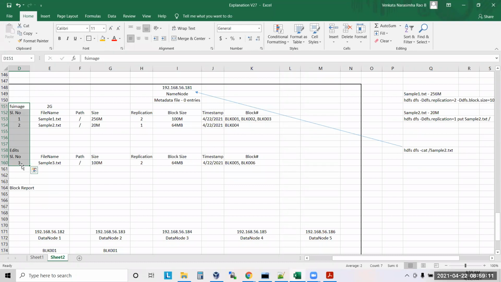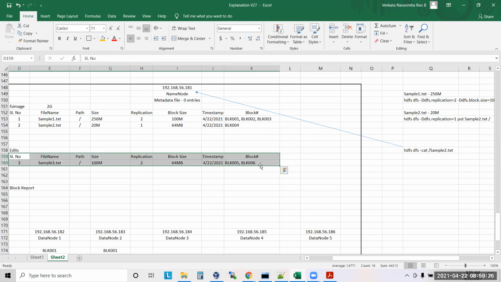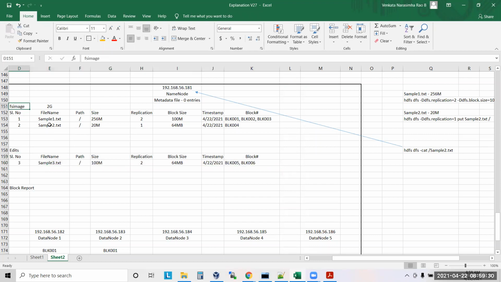Is sample2.txt metadata available in the edit log? No. It is available in the FS image. Correct or not? Yes. Since it is not there, the name node will check inside the FS image.